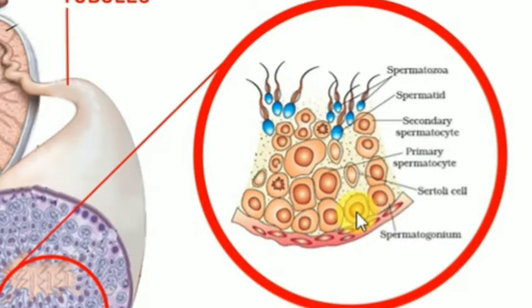Towards the periphery spermatogonia are present, and after that primary spermatocytes, then secondary spermatocytes, and in the center of the lumen of seminiferous tubule mature spermatozoa are present. So formation of spermatozoa occurs from the periphery towards the center of the lumen of seminiferous tubule.